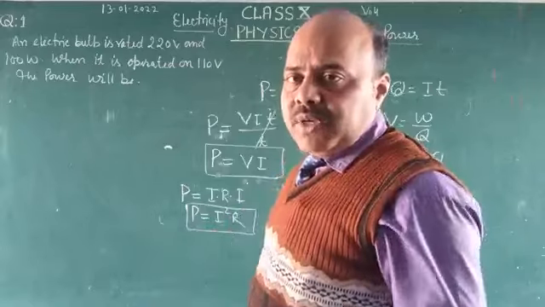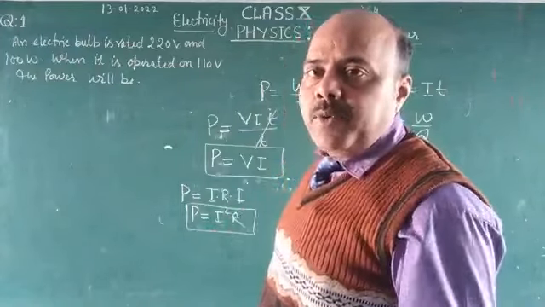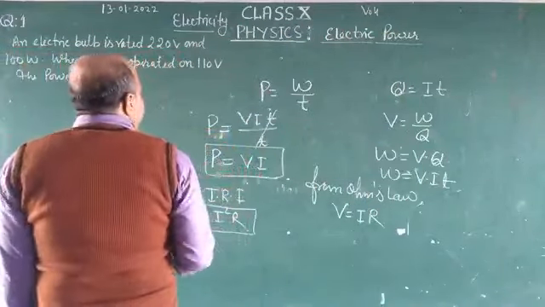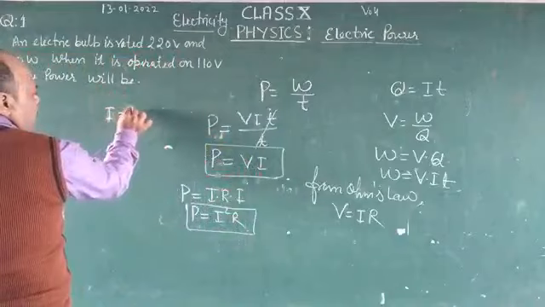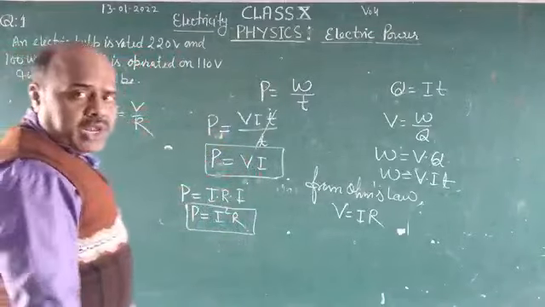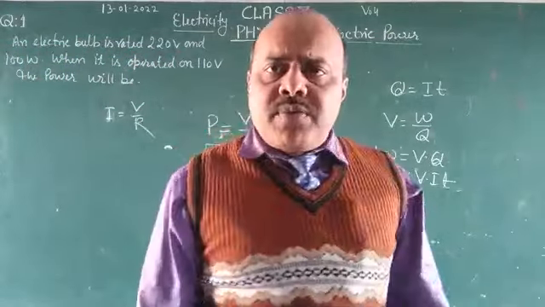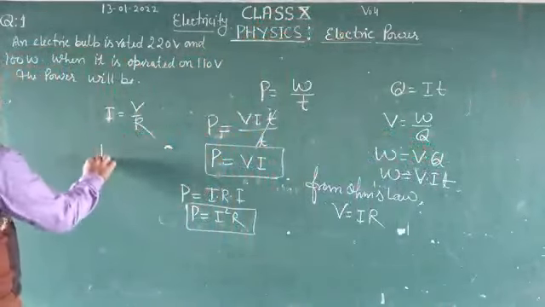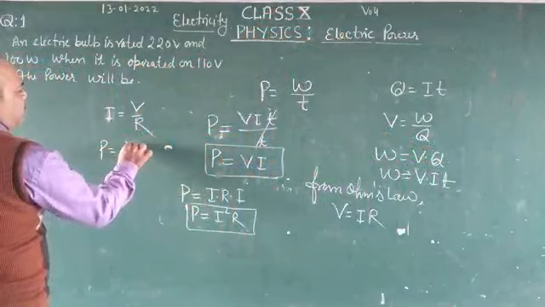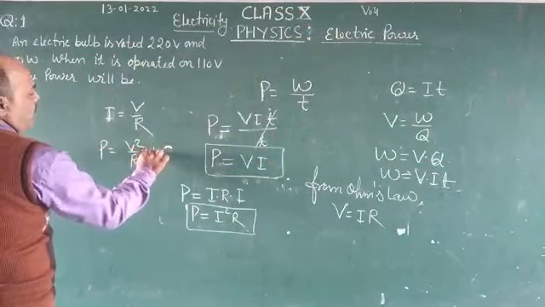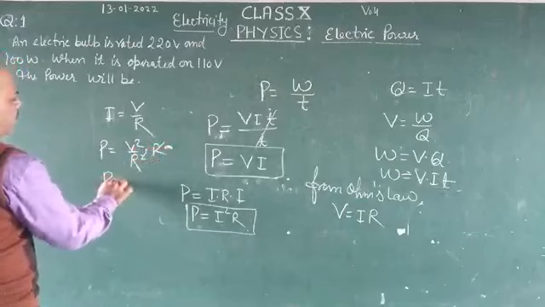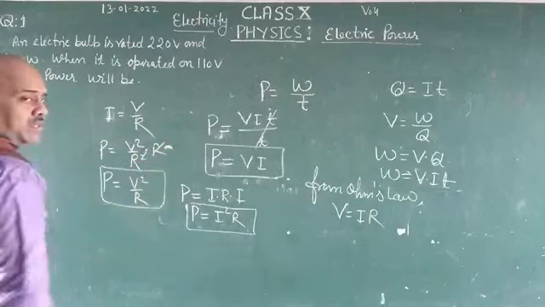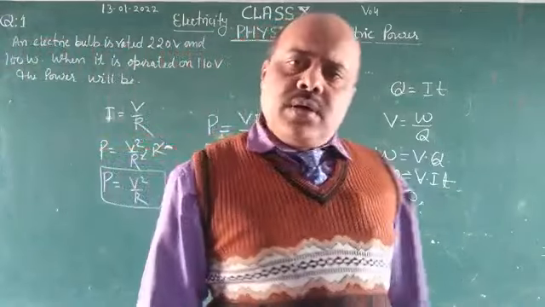Some other form we can find of electric power in terms of potential and resistance. We know that I is equal to V upon R from Ohm's law. So at the place of I we can write P is equal to V square upon R square into R. One R is cancelled out, so it becomes P is equal to V square upon R.